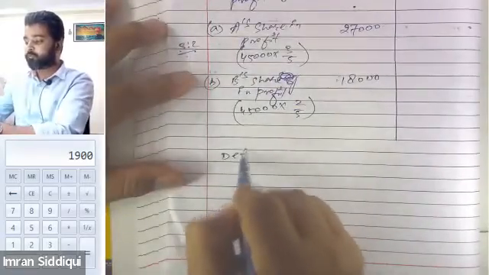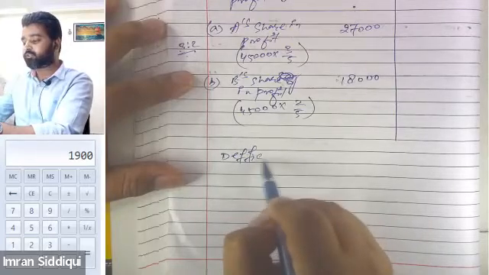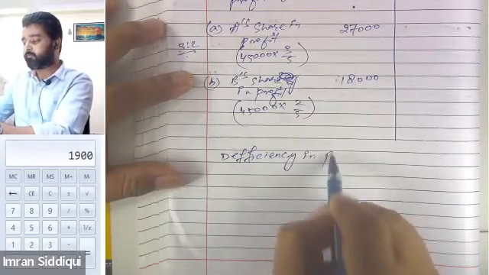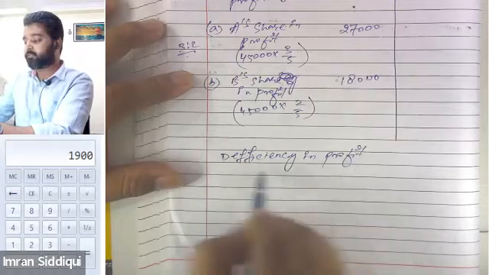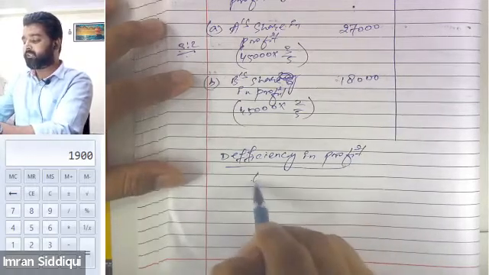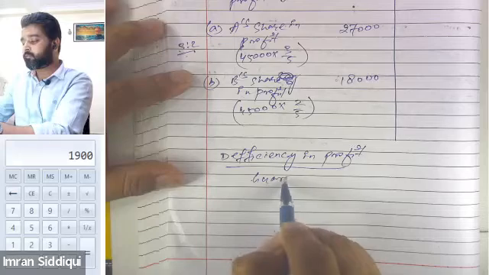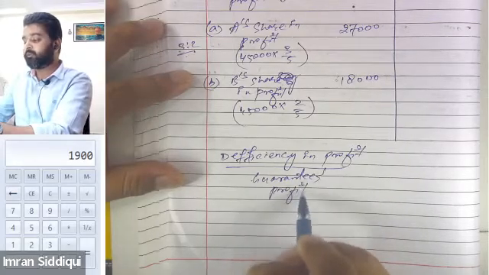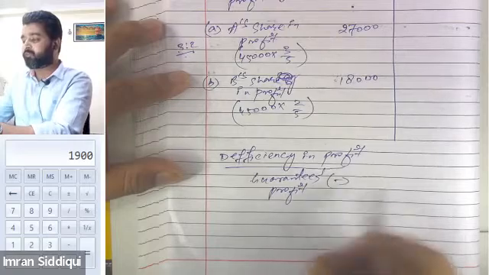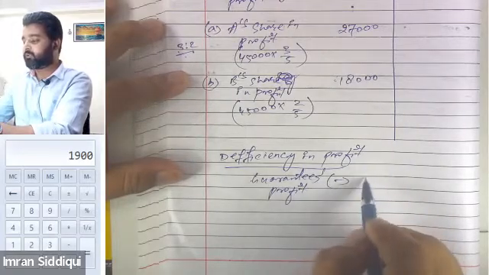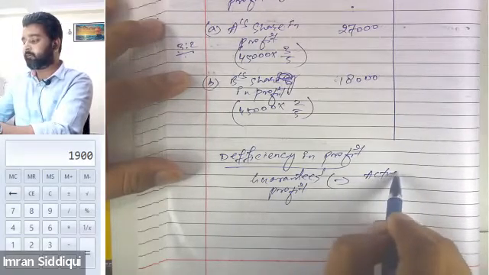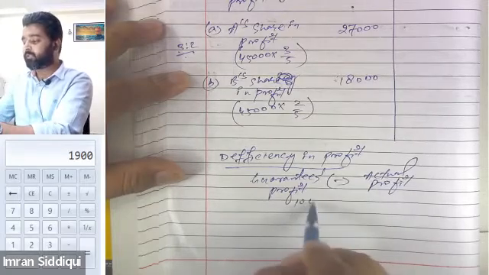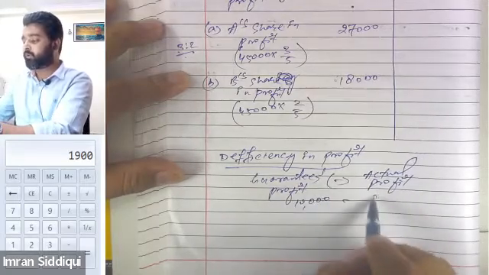Sir, how do we calculate deficiency? Let me show you. You don't have to write anything. Just try to understand deficiency in profit. It is very simple. Out of the guaranteed amount of profit, we will subtract the actual profit credited. The guaranteed amount was 10,000, and the actual amount given to him is only 9,000.